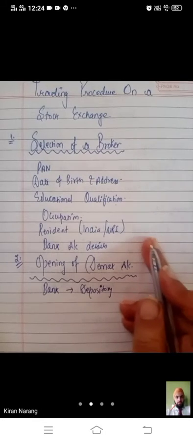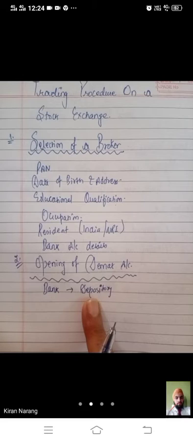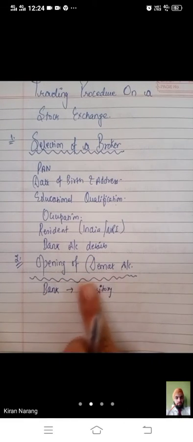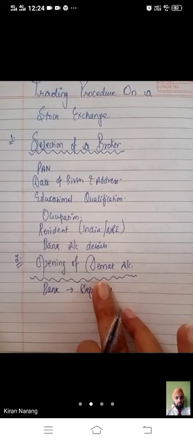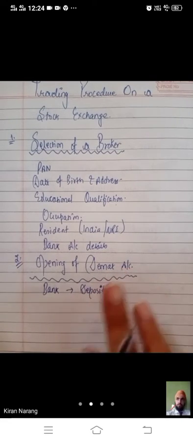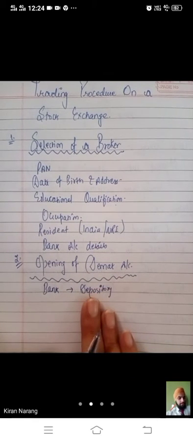Then when the shares come, they will not come into your hands, they will come to your demat account. And when you make the payment through the demat account, the purchase process will be over. Demat account means dematerialized account. All the shares will come into your account.